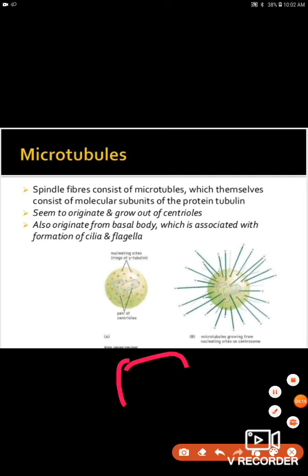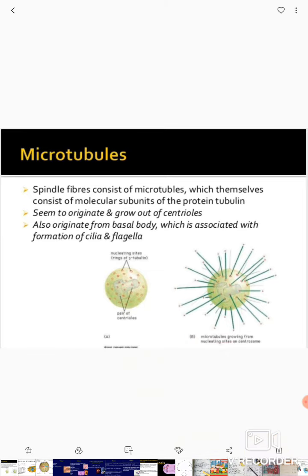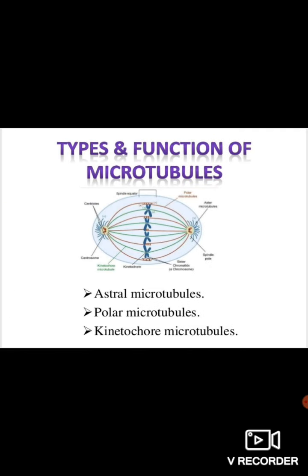For example, this is your bacterial cell. Here the basal body is there and this is called flagella. So they must be present in this also. The centrosome gives the microtubules.